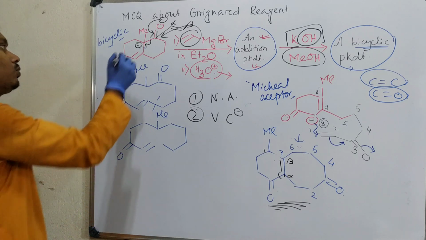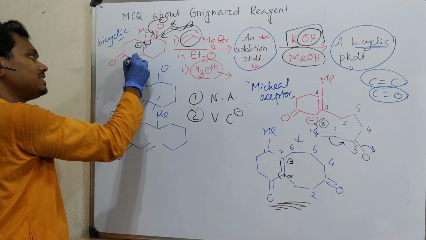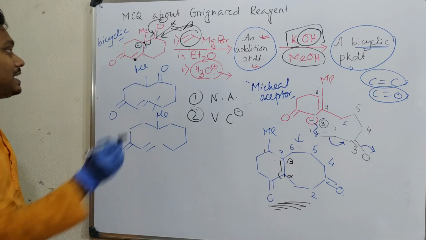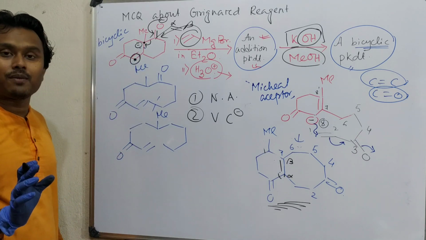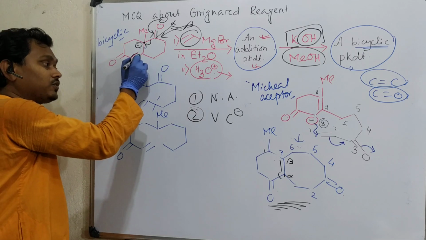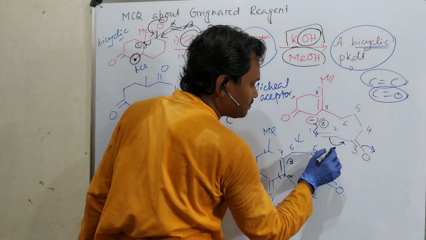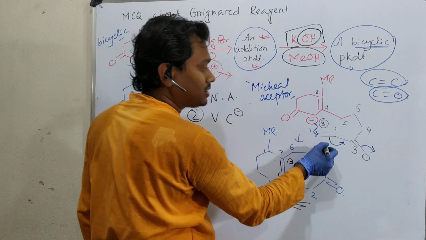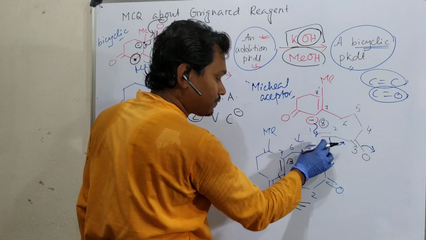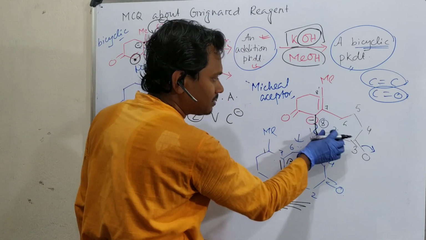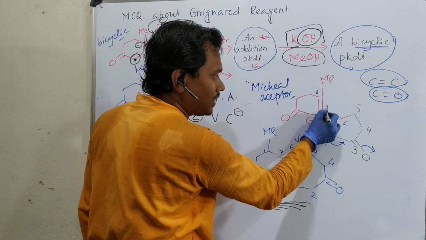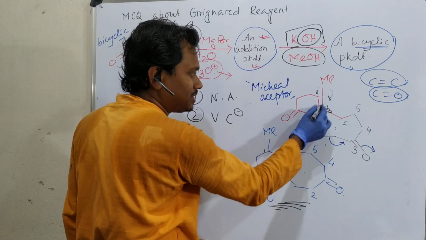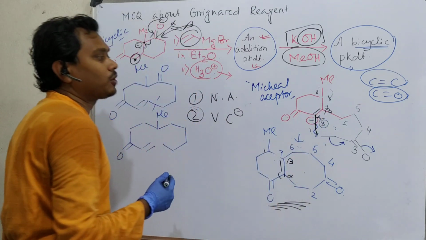So it is possible. Now the question: will the attack happen from this versus this? One option is that this position is closer to the carbonyl, and the charge density is more, so the attack will happen from this. You have to draw this part, which means you have to draw this, and from that you have to make a bond here. Clean this. Fine. Now see, the double bond is not alpha-beta. This is beta-gamma, not stable. It will instantly isomerize. So this is the option.